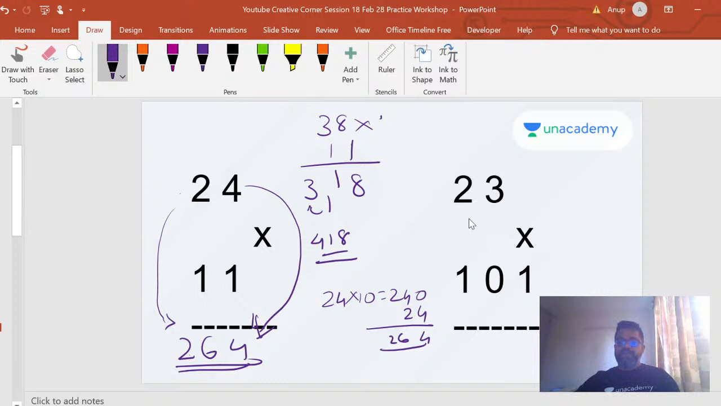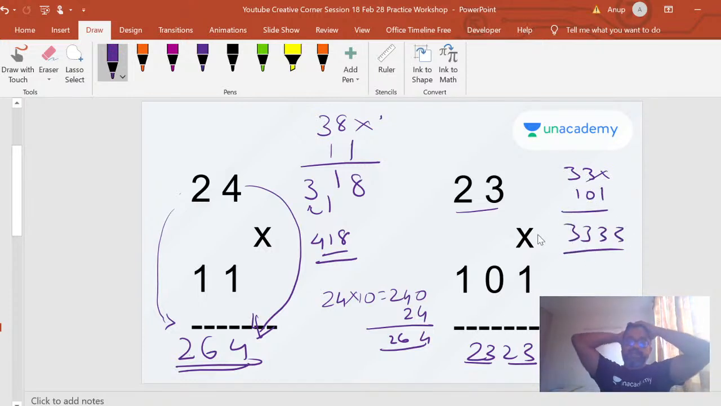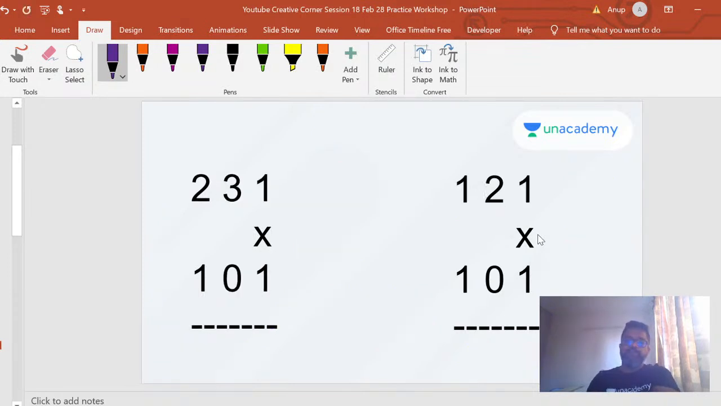Let's look at multiplication by 101. When you multiply this by 101, you get 2323. The number just repeats. That's it, 2323. So 33 into 101 will be 3333. It just repeats. If you get a problem with multiplication by 101, you're lucky, you know your answer in milliseconds, you can get it, right?